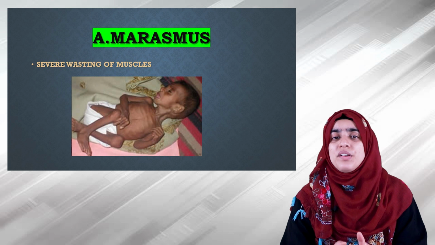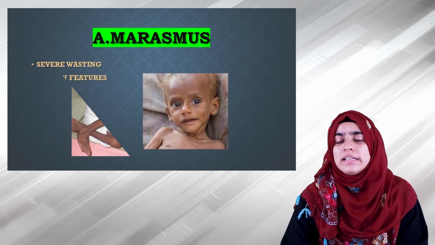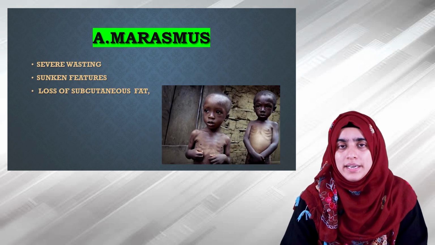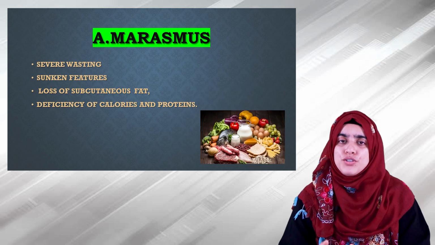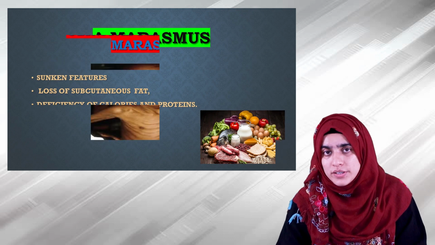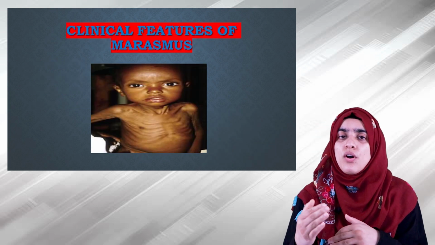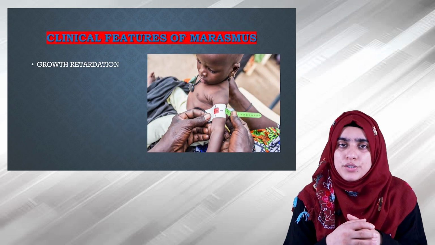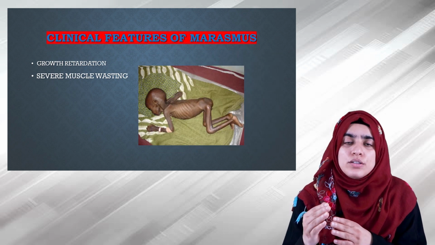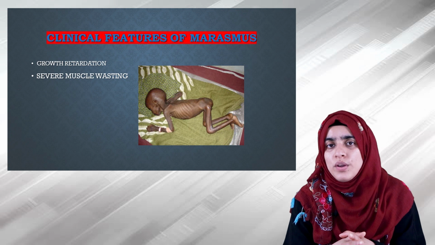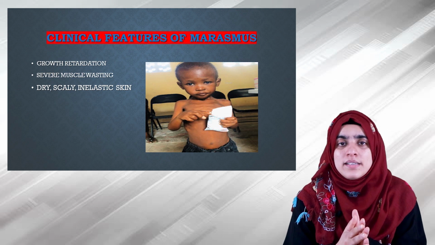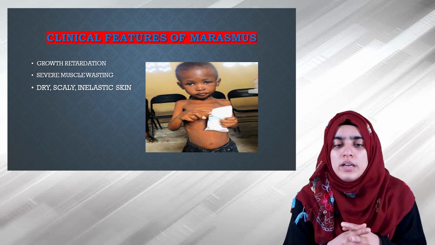Marasmus is a very severe wasting of the muscles. It's characterized by sunken features, and the loss of subcutaneous fat and body weight. This condition occurs due to the deficiency of both protein as well as calories. So, what can be the clinical features of marasmus? Growth retardation, weight loss, severe muscle wasting, and loss of subcutaneous fat, which results in emaciation and stunting. The skin of children with marasmus will be dry.